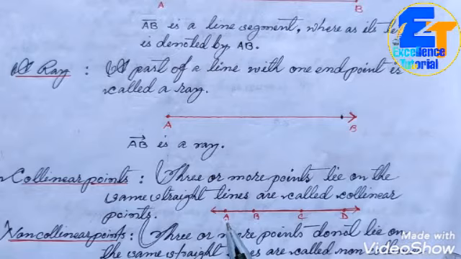Thus we can say A, B, C and D are what type of points? Collinear points. Why? Because they are lying on the same straight line. So this is the definition for collinear points.